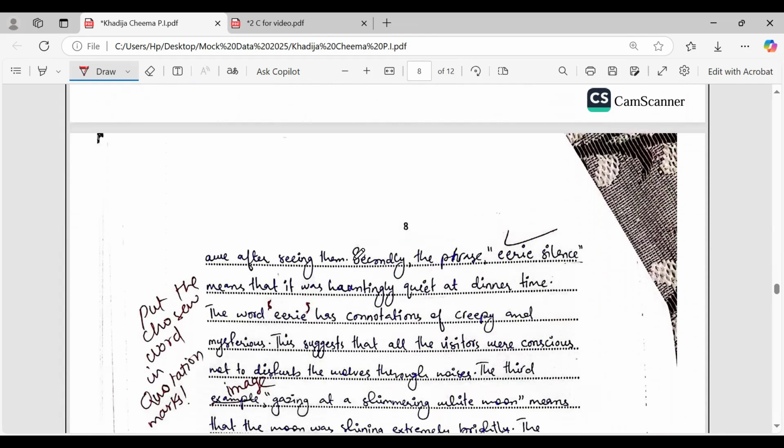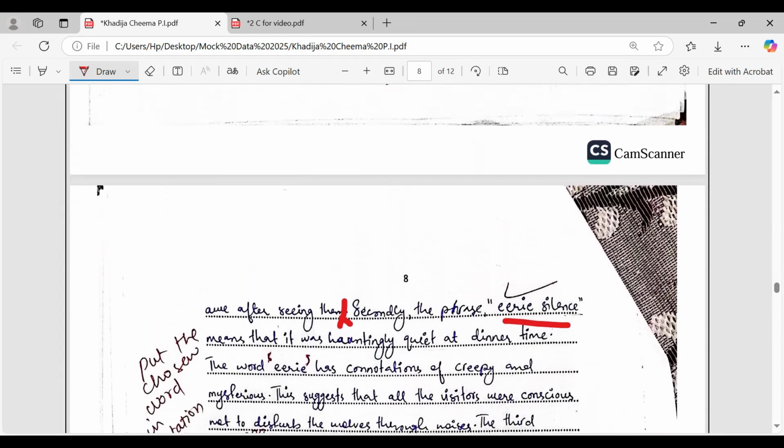You see. Secondly, the phrase 'eerie silence'. The second image means that it was hauntingly quiet. Now, you see here the student has not written the effect of this image clearly, but I think the student tried to merge it along with the connotation.